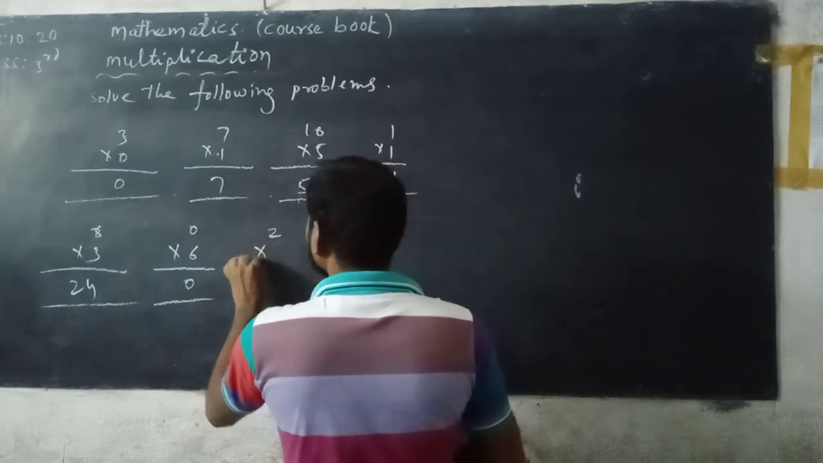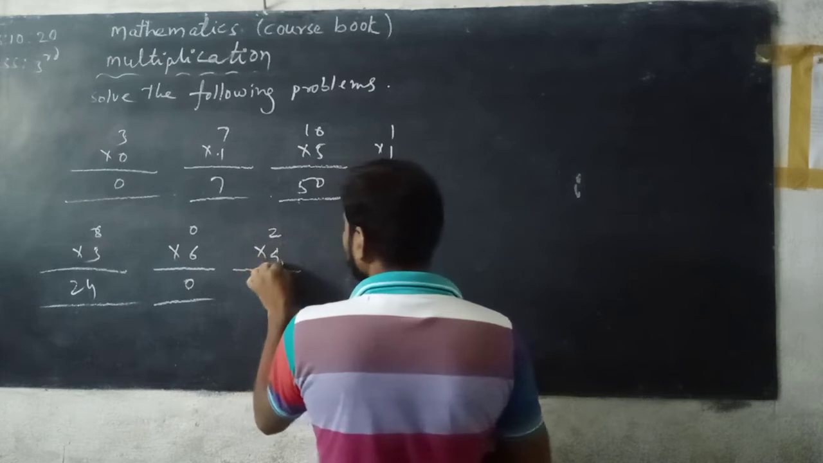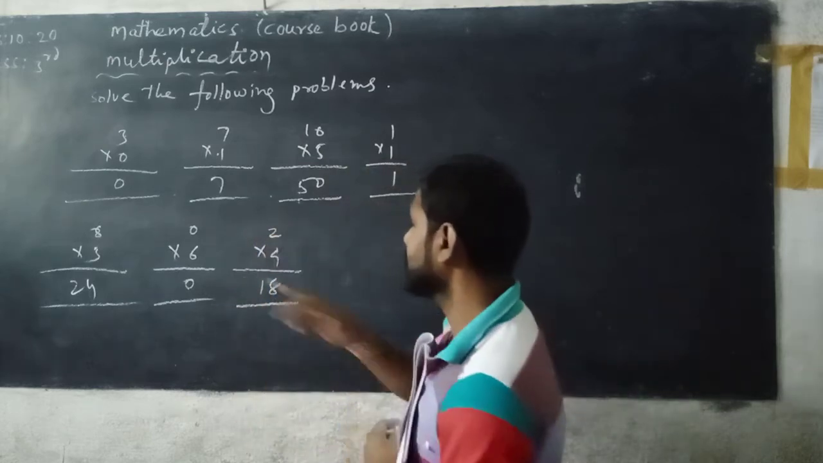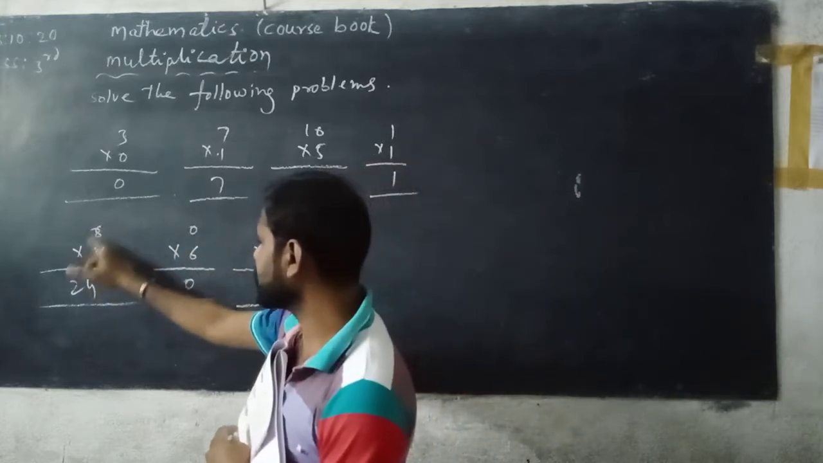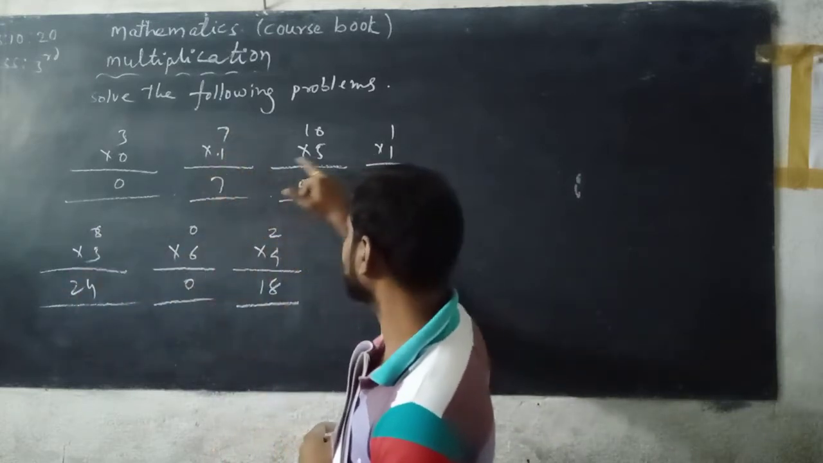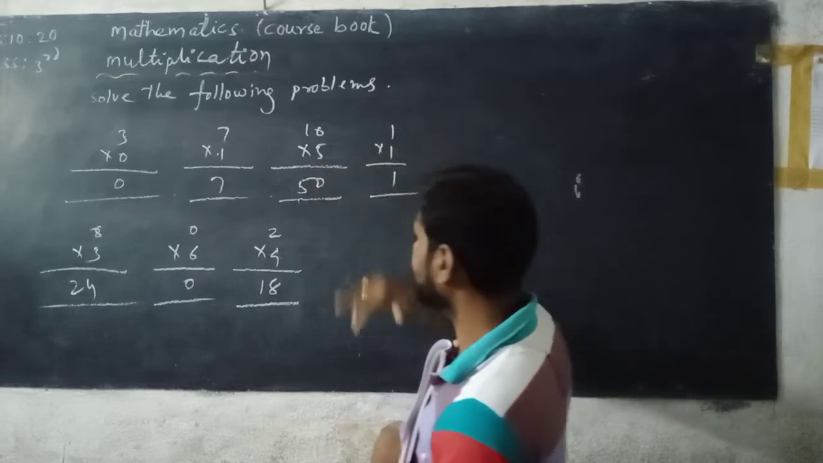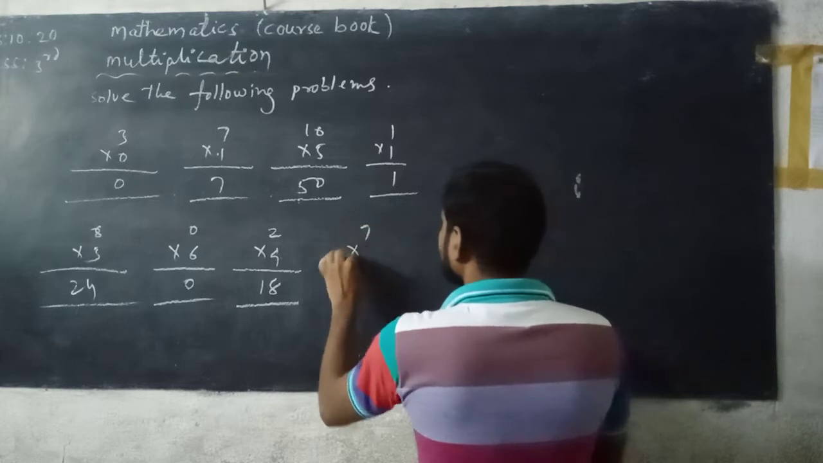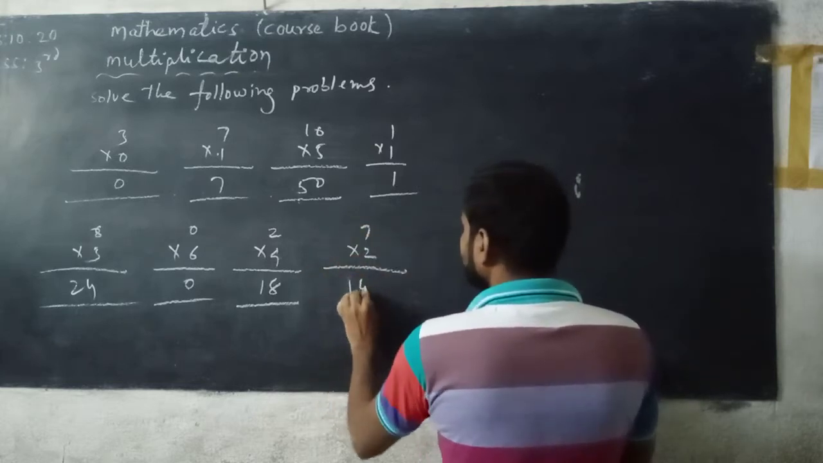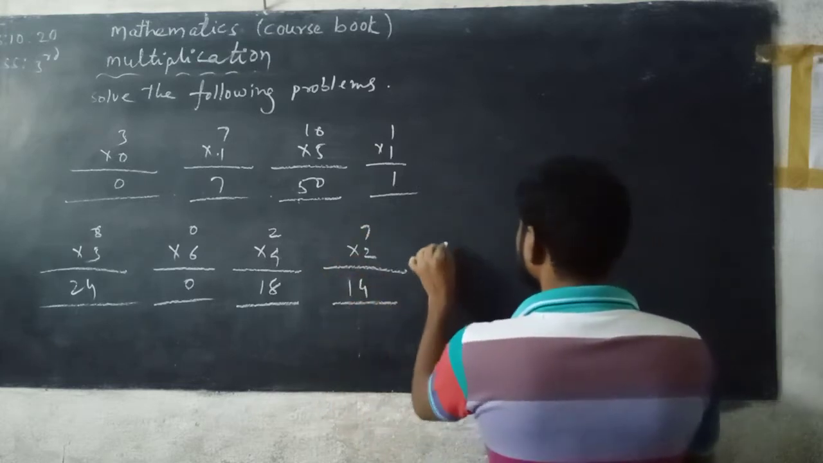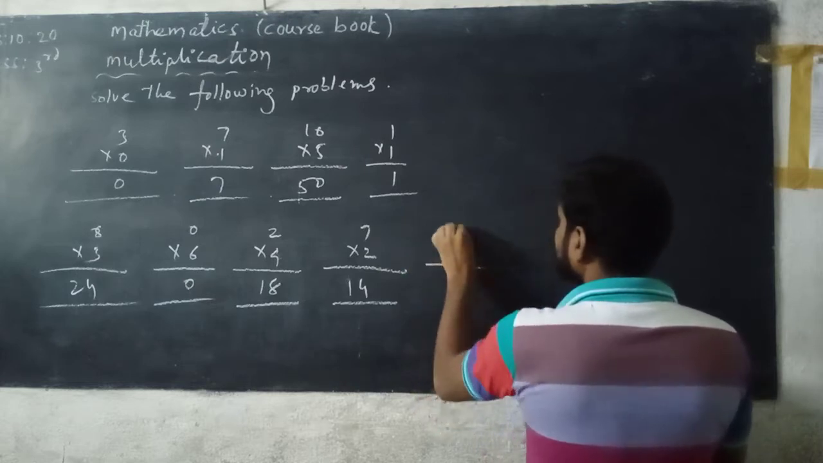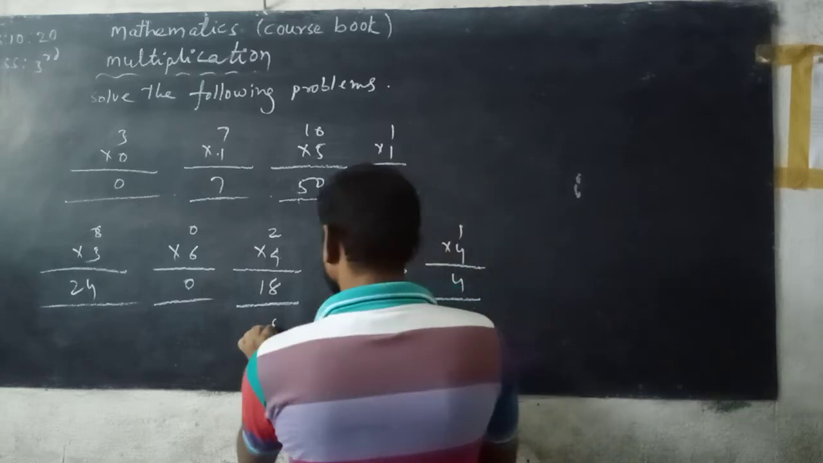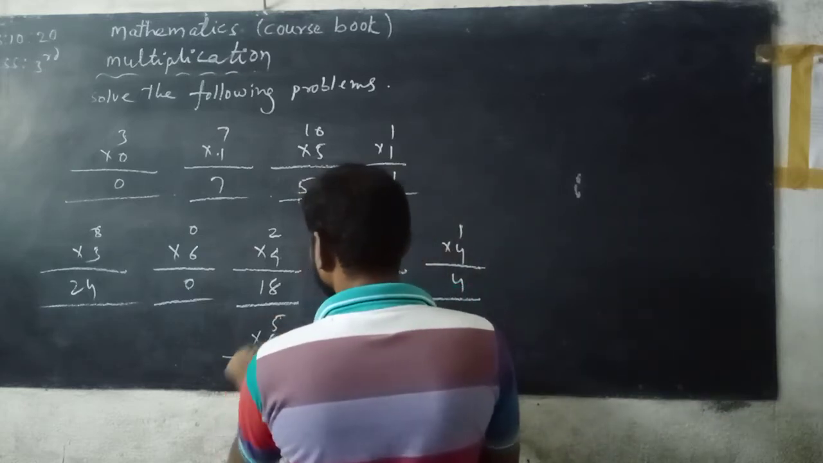Next, 2 into 9 means 2 is multiplied with 9. 9 2s are 18. 6 0s are 0. 3 8s are 24. 1 7s are 7. 5 10s are 50. 1 1s are 1. Now next, 7 into 2. 2 7s are 14. Next, 1 into 4. 4 1s are 4. Next, 5 into 6. 6 5s are 30.